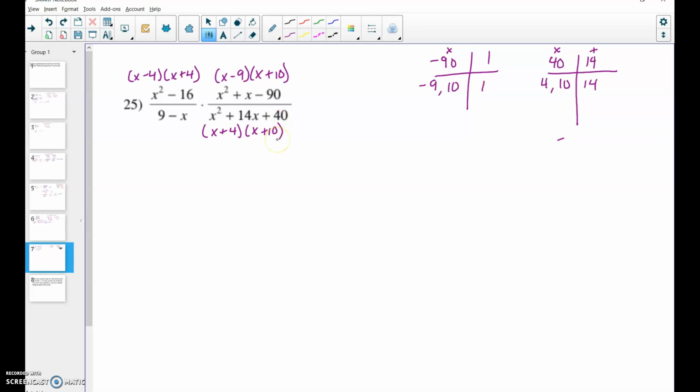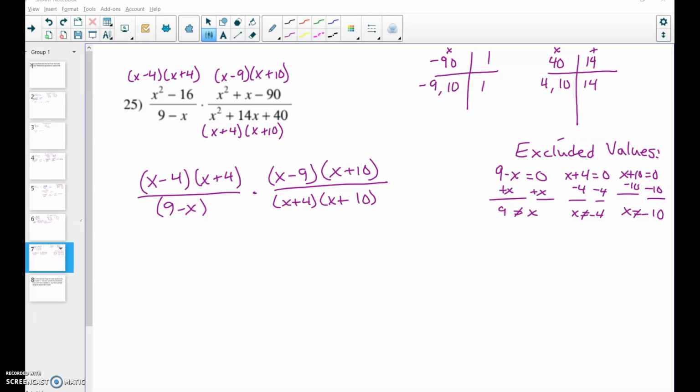All right, I'm going to pause this just so that I can rewrite this a little neater. Okay, so I rewrote both fractions, and I also listed my excluded values, everywhere that's on my denominator. For this one here, I ended up adding the x to both sides. Normally we're subtracting or adding the number, but because x was negative, I knew if I moved it to the other side it would be positive and I didn't have to do any extra work. So you have x can't equal 9, negative 4, or negative 10.